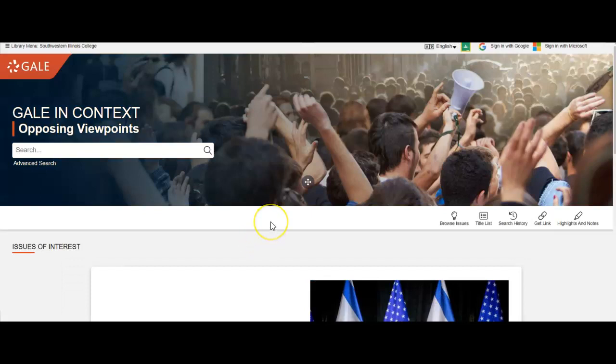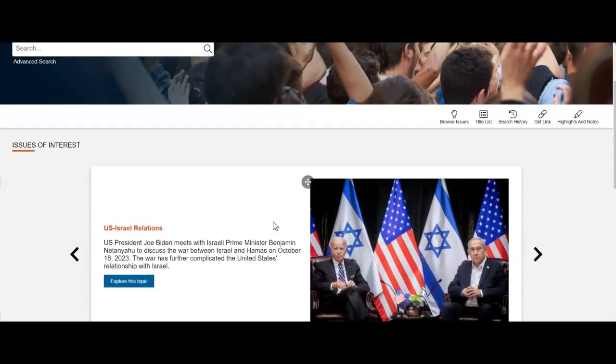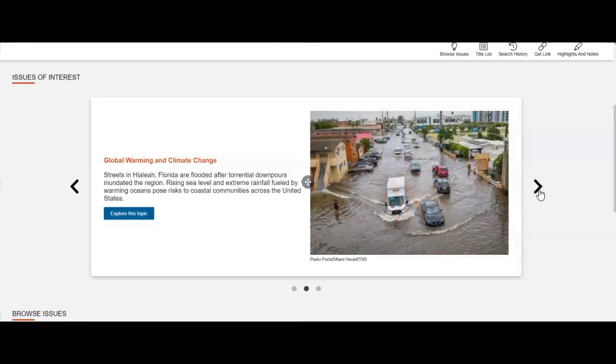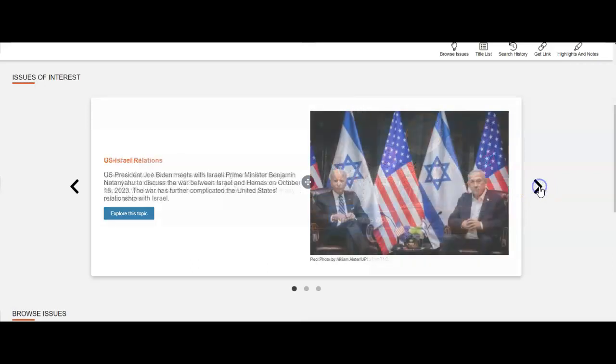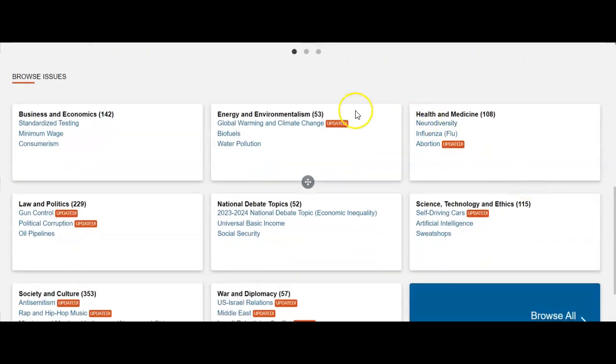Once we click the Go button, we land on the front page. If you're trying to decide on a topic, looking at the front page can be helpful. They have 3 different ideas that go across the top that you can look at. Then they have different subject areas, and they'll have a suggestion.